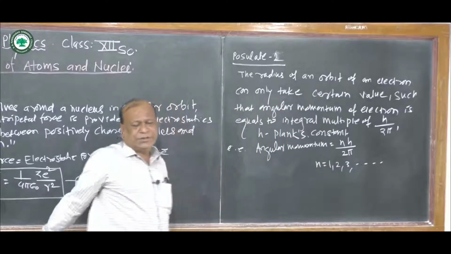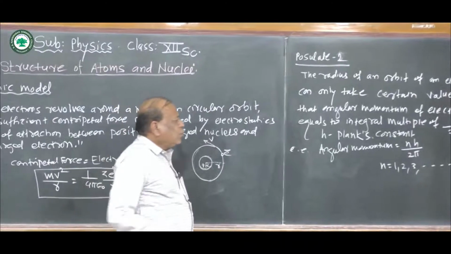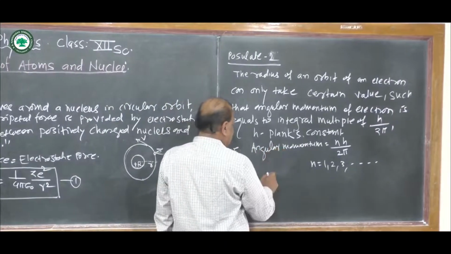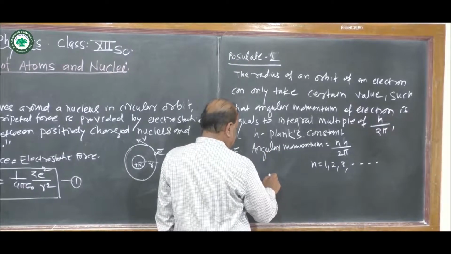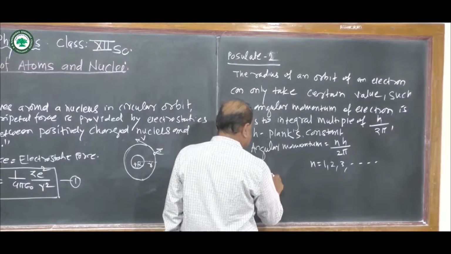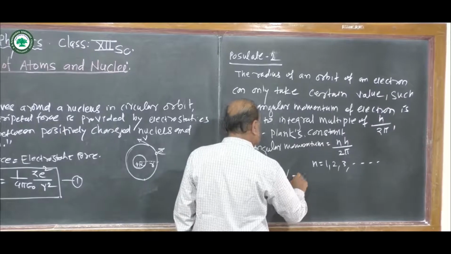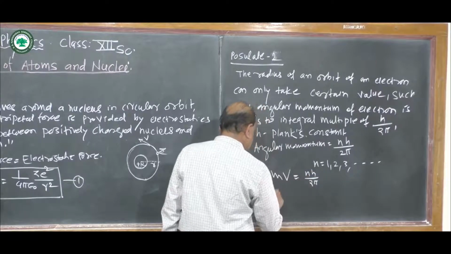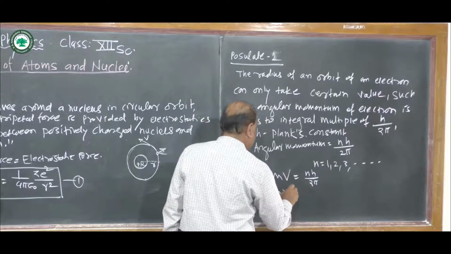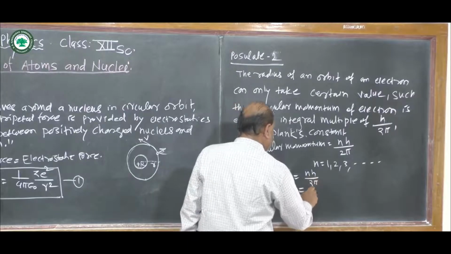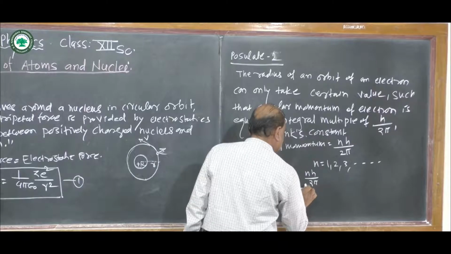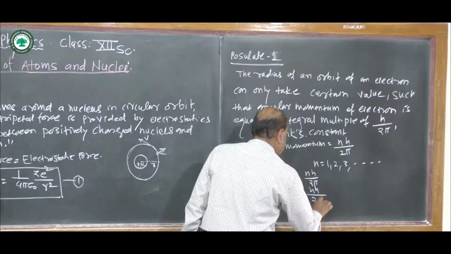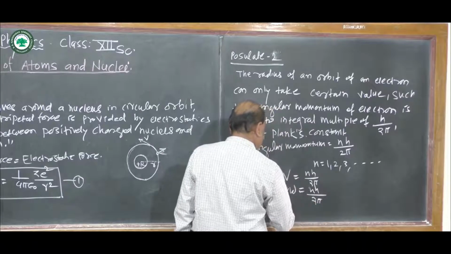This is an integer. And now we modify this one: the angular momentum, that will be mass into velocity into radius, m v r, is equal to n h upon 2 pi, that is, m v r is equal to n h divided by 2 pi.